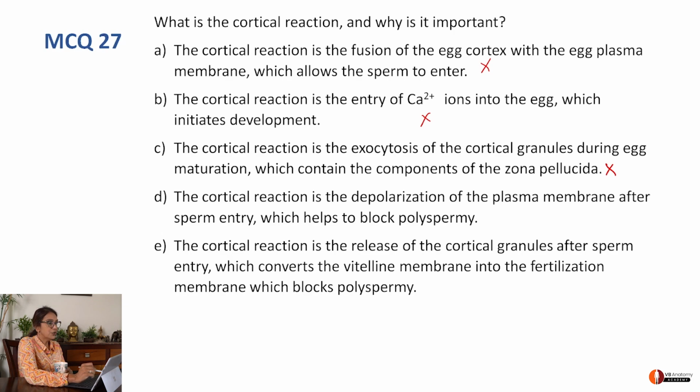The cortical reaction is release of cortical granules after sperm entry, which converts the vitelline membrane into the fertilization membrane and blocks polyspermy. According to me, E is a better option. E is a better answer. So here you're seeing that E is the answer. Sometimes in MCQs, the options are so similar that it takes time for you to ponder and think which one you want to tick.